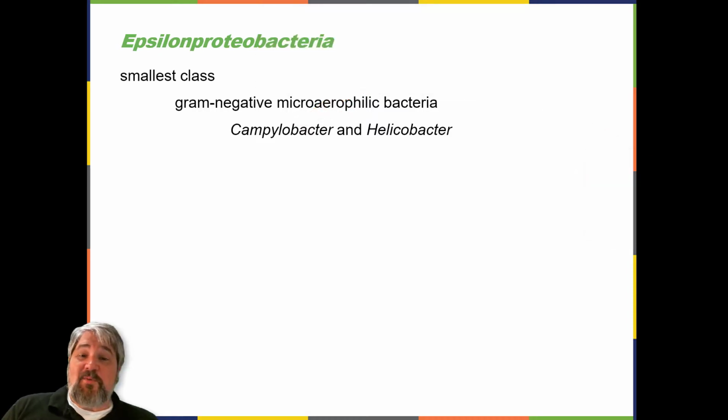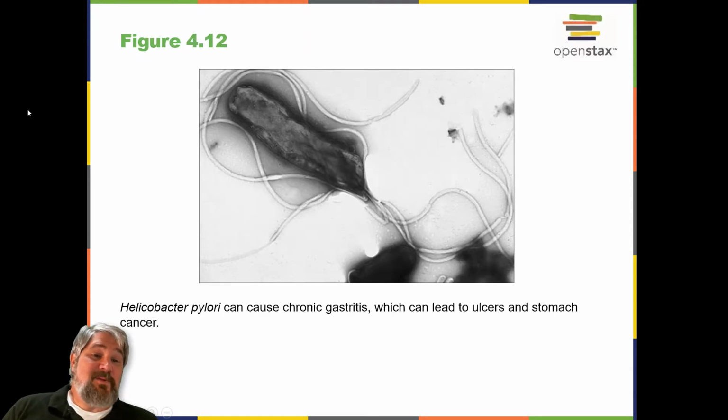Within the genus Helicobacter, the helical flagellated bacterium Helicobacter pylori has been identified as a beneficial member of the stomach microbiota, but it is also the most common cause of chronic gastritis and ulcers of the stomach and duodenum. Studies have shown that Helicobacter pylori is linked to stomach cancer. Helicobacter pylori is somewhat unusual in its ability to survive in the highly acidic environment of the stomach. It produces urease and other enzymes that modify its environment to make it less acidic.